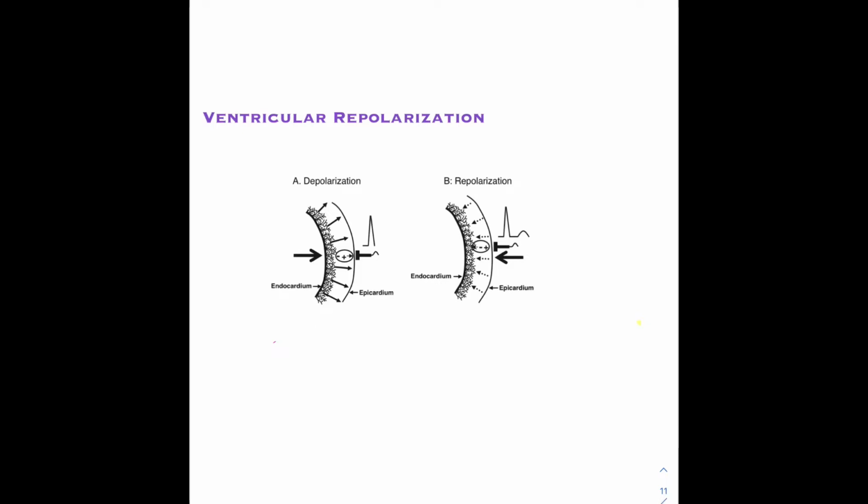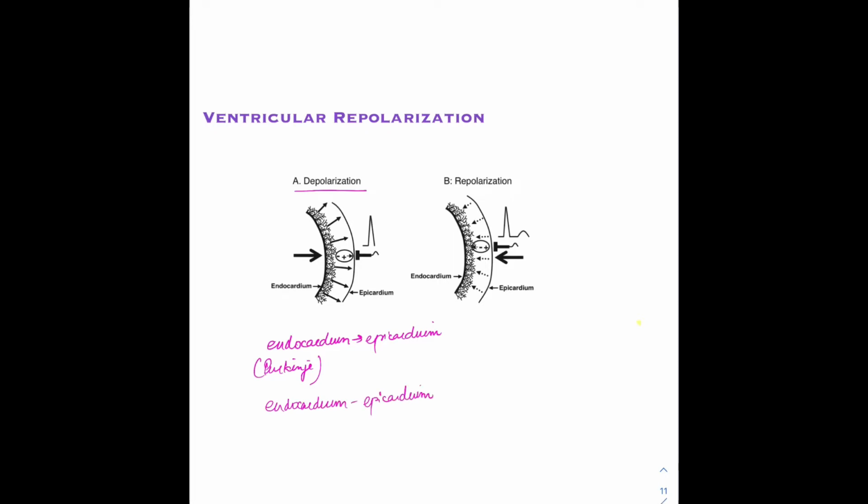So we know that in case of depolarization, the movement of the depolarization wave is from endocardium to epicardium. The reason for that was that the Purkinje fibers terminate in the endocardium part. Therefore, the endocardial cells would be the first to depolarize, and the epicardial cells will be the last to depolarize. That being said, if we think what would be the direction of the repolarization, we will say that the repolarization should also be from the endocardium to epicardium.